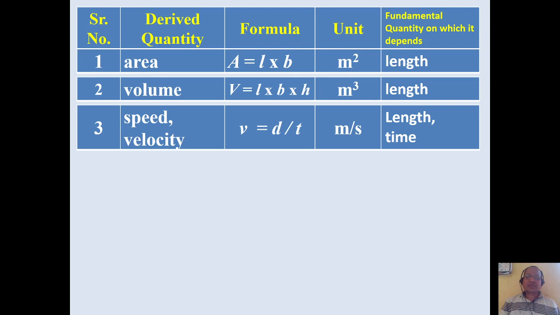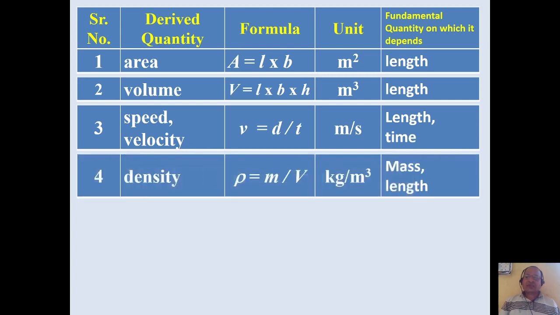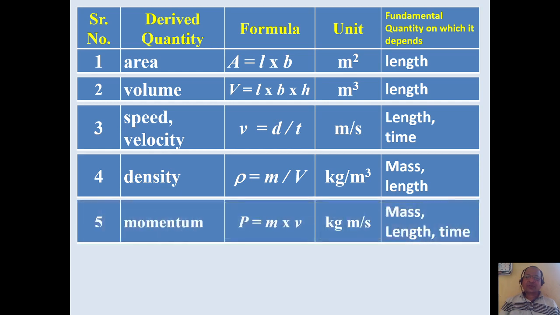So its unit is meter per second. So speed or velocity is a derived quantity which depends on two fundamental quantities, length and time. Another quantity is density, mass upon volume, so its unit is kilogram per meter cube. So density is a derived quantity, it depends on fundamental quantities mass and length.